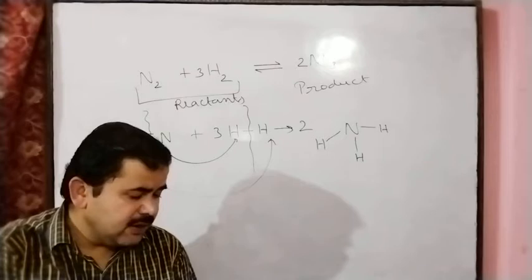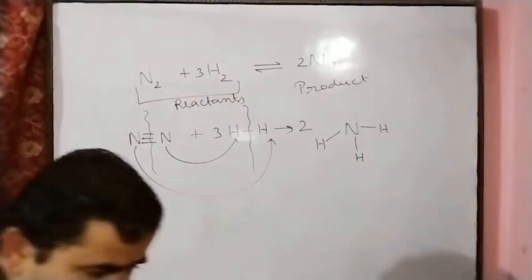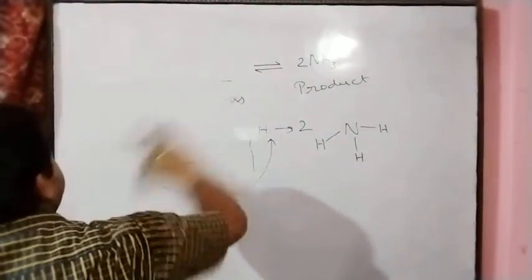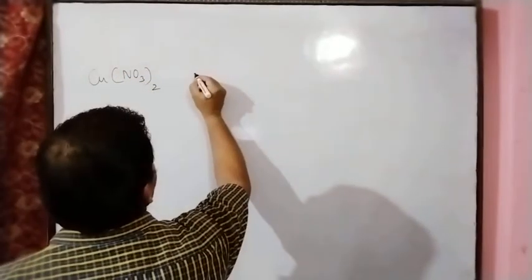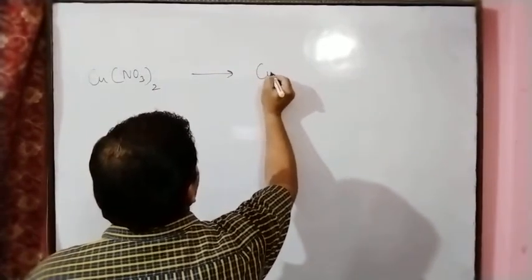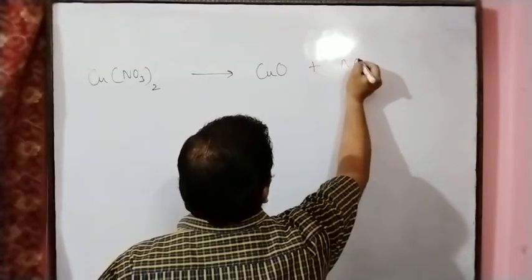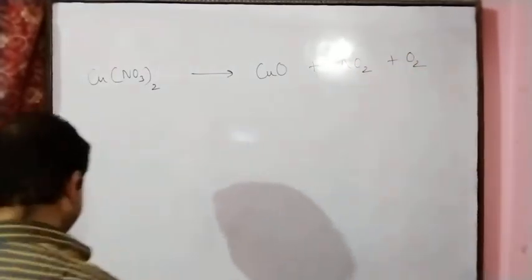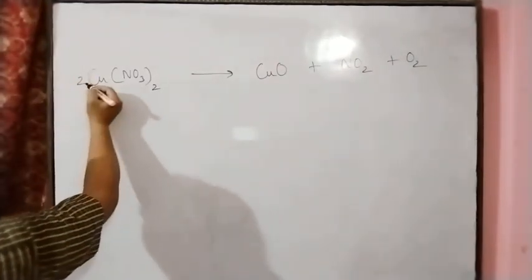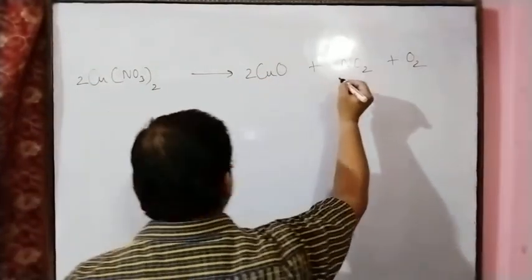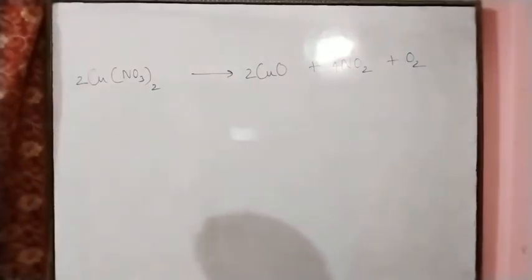Copper nitrate changes into cupric oxide, nitrogen dioxide and oxygen. After writing we will balance it, giving 4NO2 and O2.